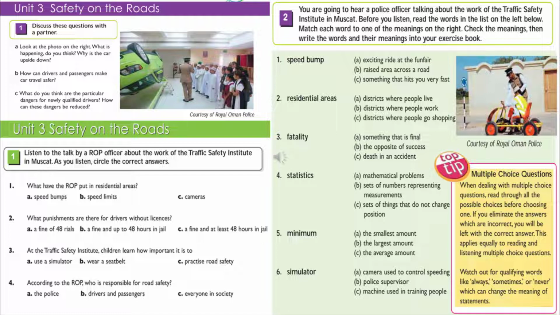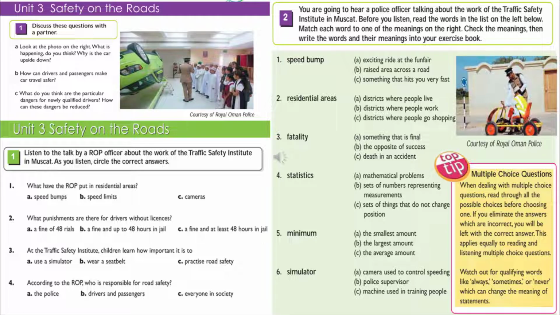The number of fatalities, in other words, the number of people killed on the roads, was 836. If drivers are caught driving without a driving license, they are punished by a fine of 75 Omani Rials and sent to jail for a minimum of 48 hours. Longer if they have been involved in an accident. There is also a fine for the owner of the car to pay.